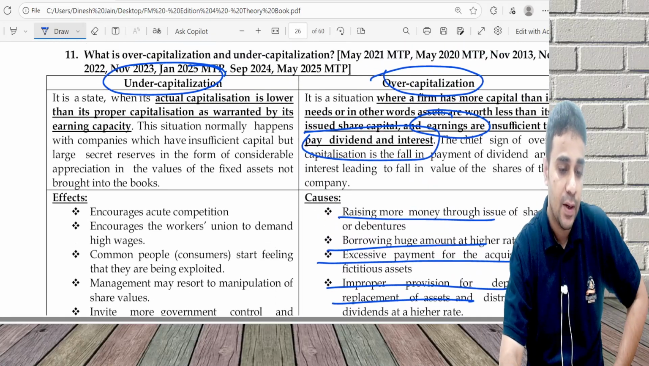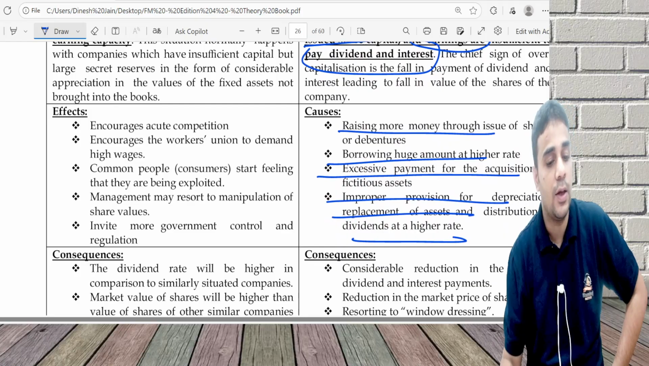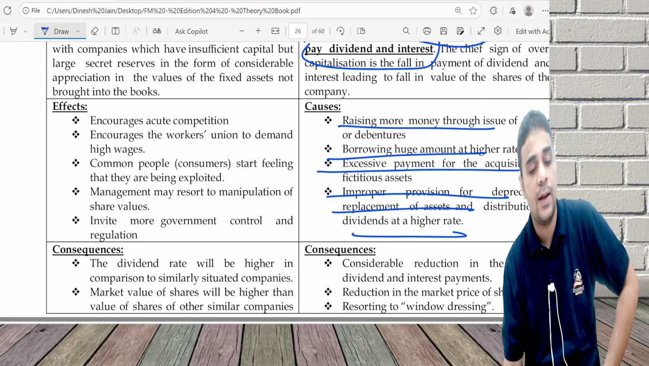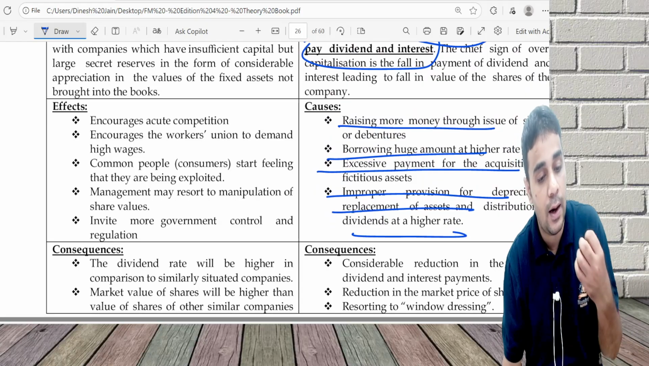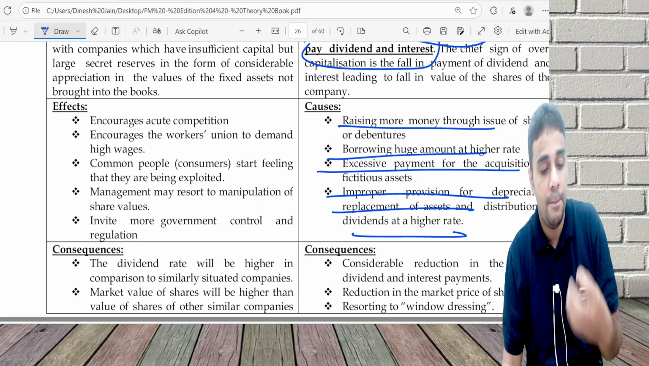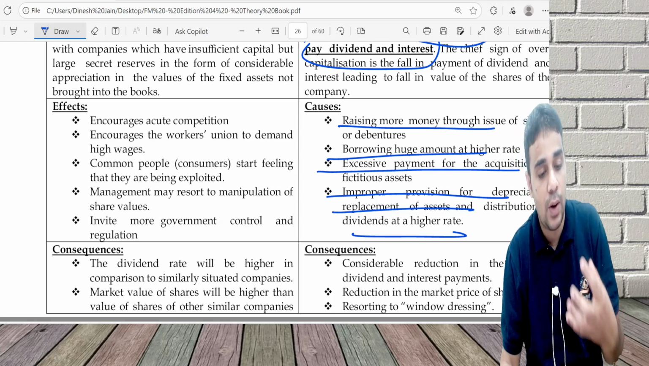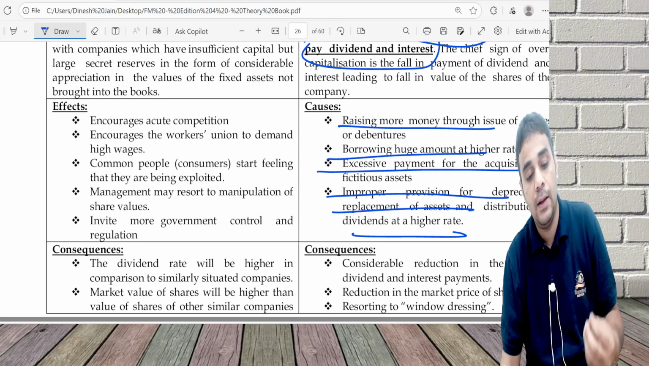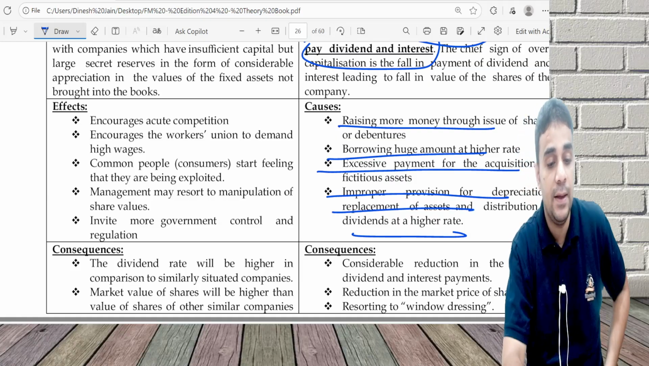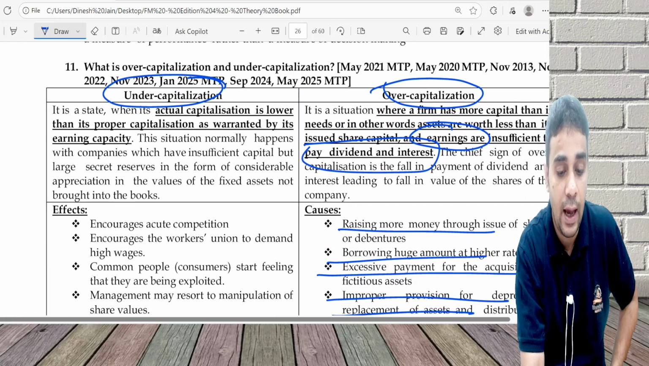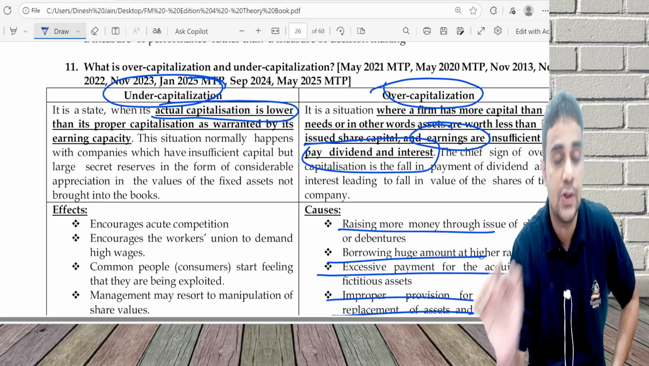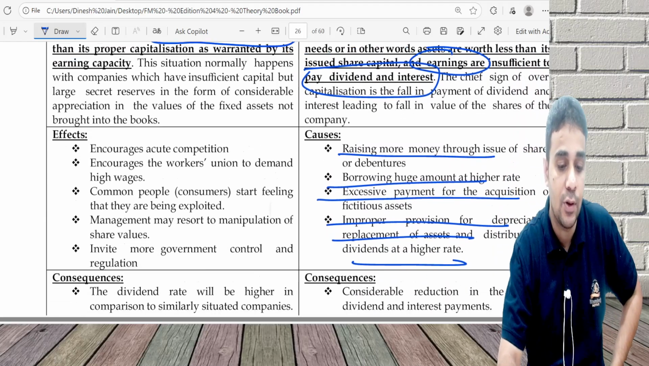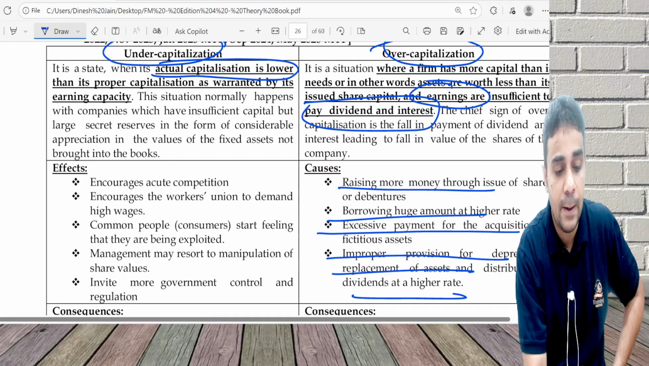Similarly, here in this scenario, they are talking about what are the effects of undercapitalization. Undercapitalization means money is not available. I do not have money here, so it leads to acute competition. High wages can be demanded by people because I do not have the capitalization; it is lower. Lot of reserves can be there, but capital is not there.